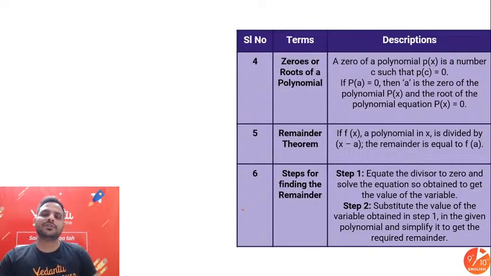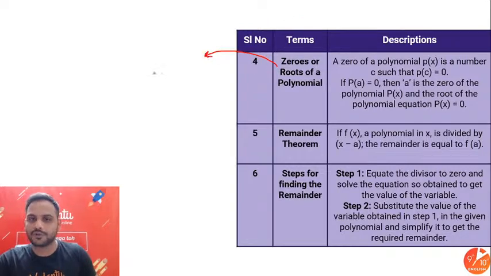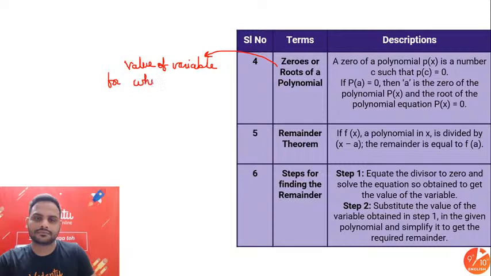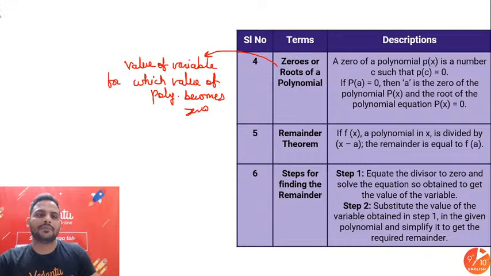Okay, after that, zeros or the roots of a polynomial. What do you mean by zeros of a polynomial or the roots of a polynomial? That means the value of the variable for which the value of the polynomial becomes 0. For example, I have a polynomial p(x) = x + 2.